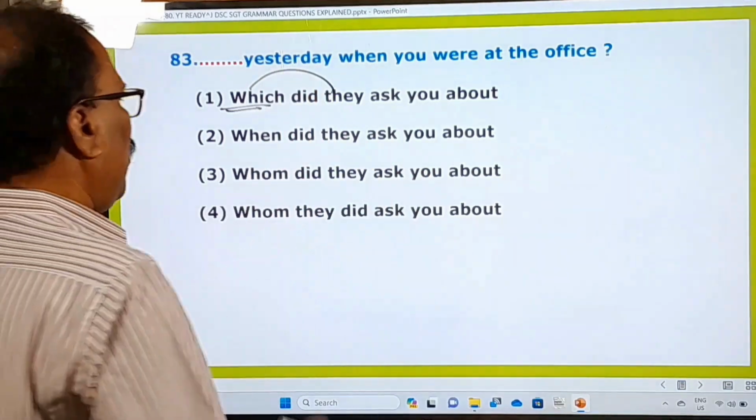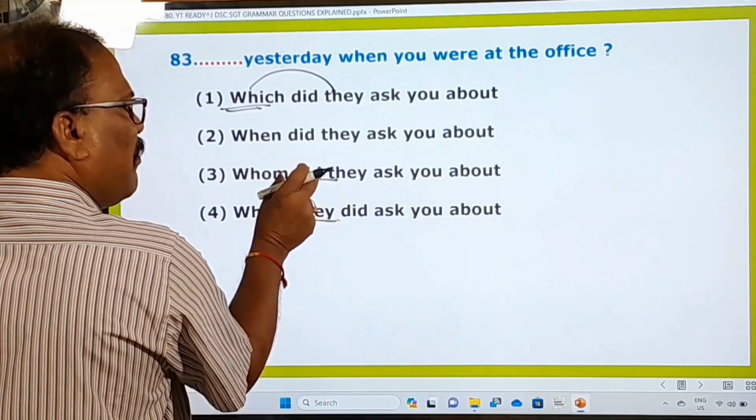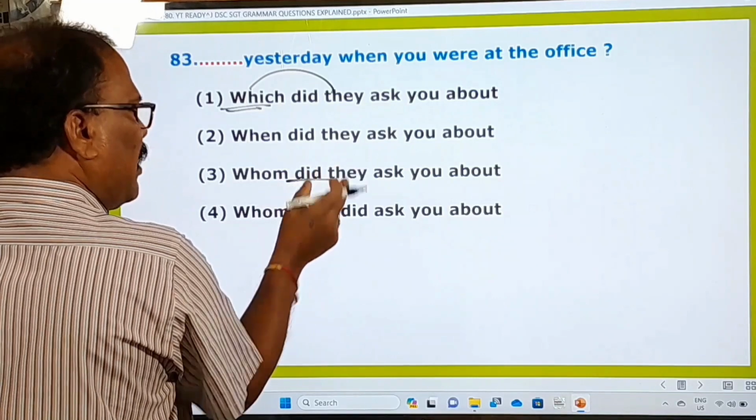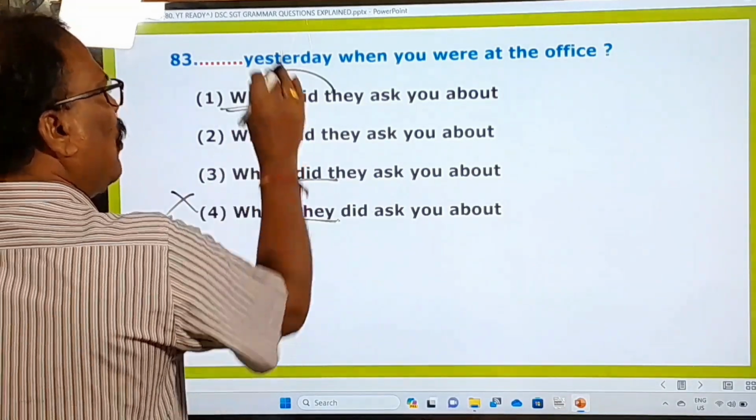And this is irrelevant because the questioning is did they must be there in the question. First the helping verb, then the subject. But here first the helping verb, then the subject. That's why this is wrong, eliminated. Only these three things are there. What to be used in this?